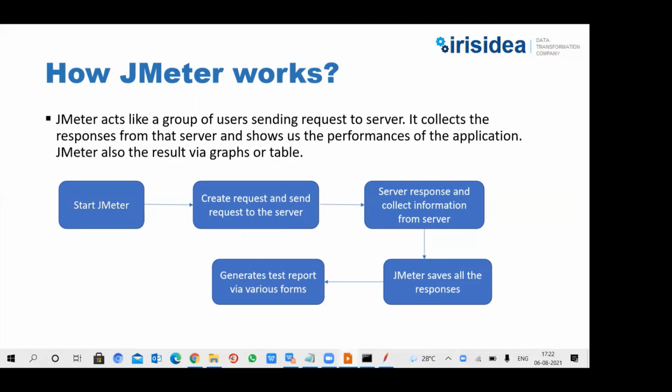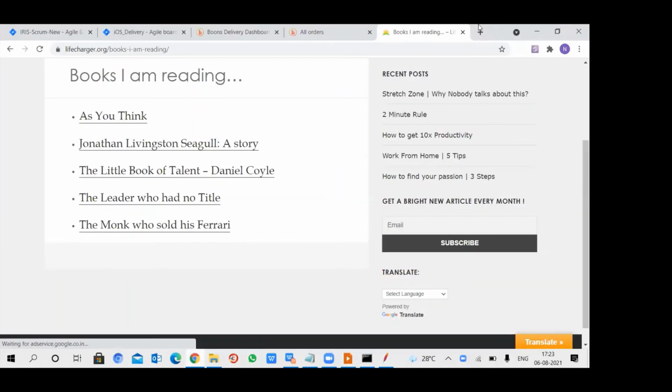We have an option in JMeter called record and playback, and with that functionality we can record all the actions in our web application, like login, taking any action on our tab, or clicking on any particular item. We also have something called BlazeMeter. I will show you how BlazeMeter actually looks.